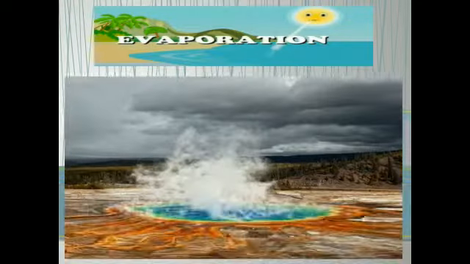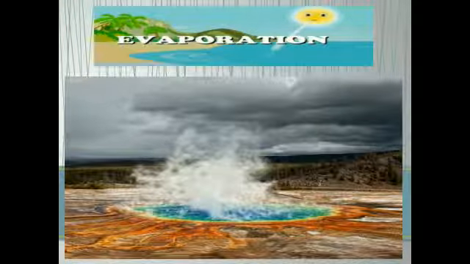Now we will discuss evaporation. The process of converting a liquid into its vapor by heating is called evaporation. Evaporation is used to obtain table salt from seawater. During the process, the seawater is collected in shallow ponds and allowed to evaporate in the sun, and the salt is left behind. Have you got it?